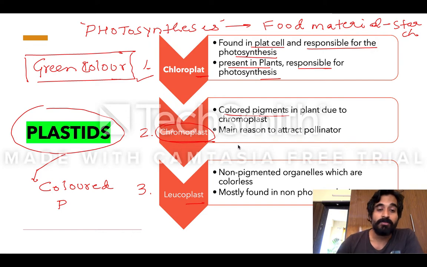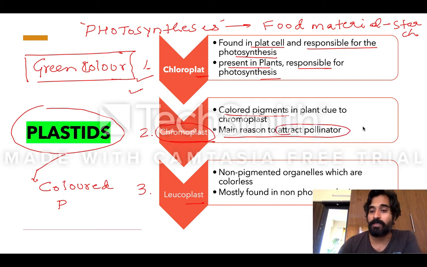Chloroplast has one function, that is, it synthesizes food material. But what is the function of chromoplast? You should know the function of chromoplast is to attract pollinators like honey bees. The main aim is to attract pollinators.